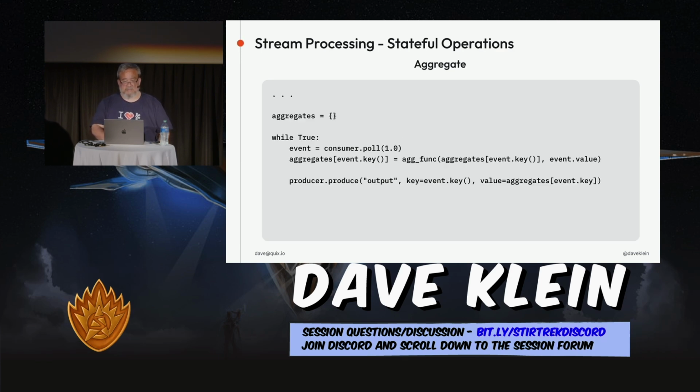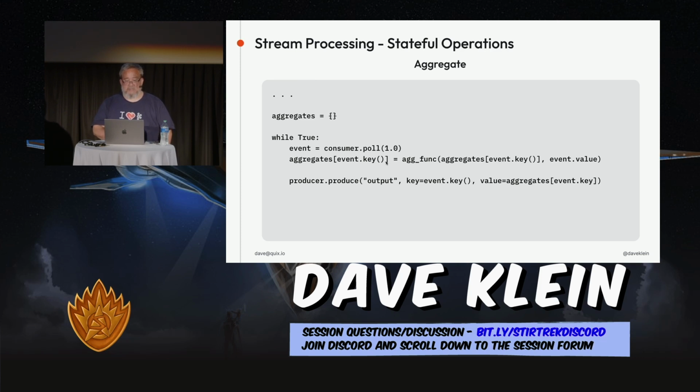And then aggregate, which is similar to sum but broader, you can do more things with it. Again, that's another function in Kafka Streams. And streaming libraries like that will usually have some type of a group by first to manage that. Here we're just using the dictionary to keep track of our groups.